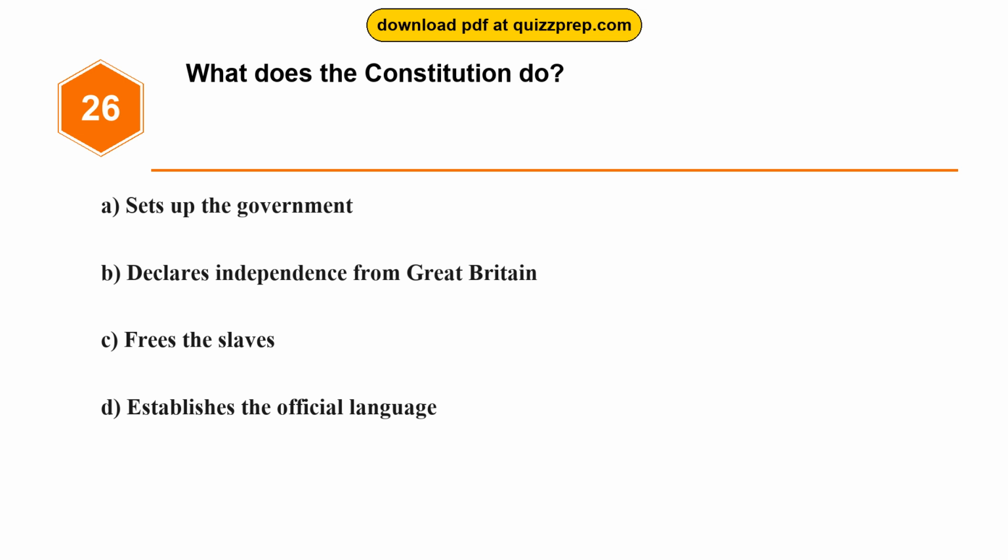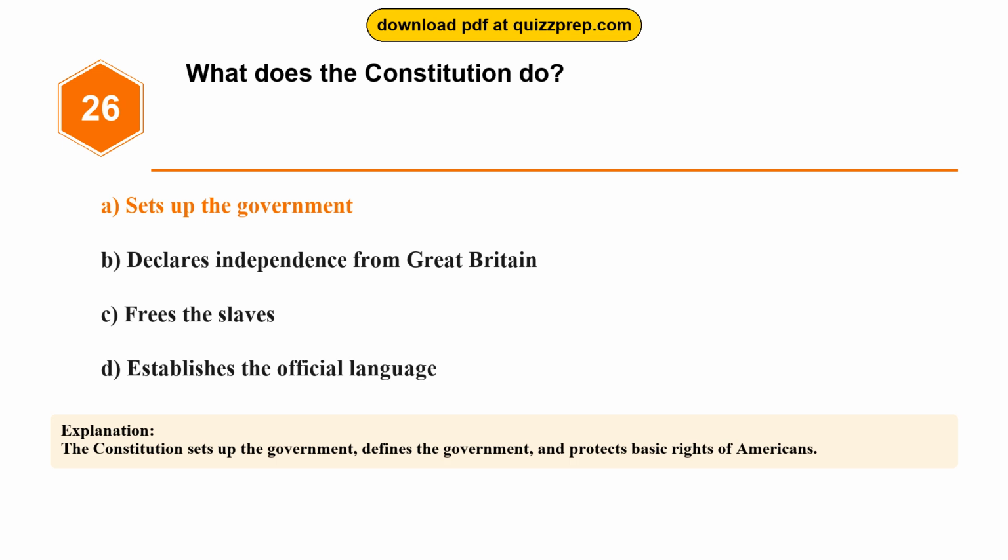Option B, declares independence from Great Britain. Option C, frees the slaves. Option D, establishes the official language. The correct answer is option A, sets up the government. The Constitution sets up the government, defines the government, and protects basic rights of Americans.